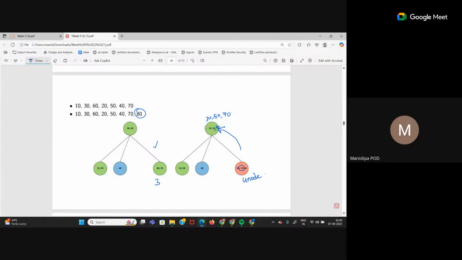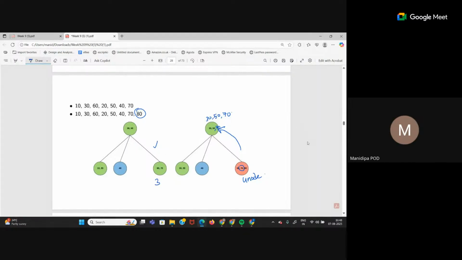See, this is what early split strategy saves you from. Okay. So when you do early split, there are very few scenarios where you have to do multiple splits in one go. But if you do late split strategy, then this will happen multiple times, that you will have to split multiple nodes to enter a single key value.